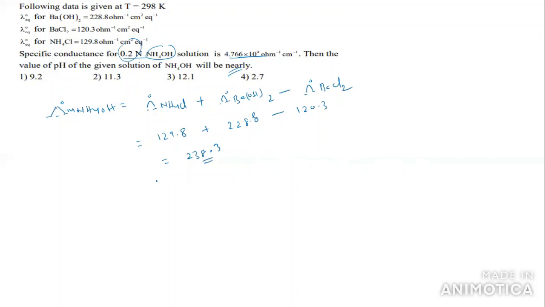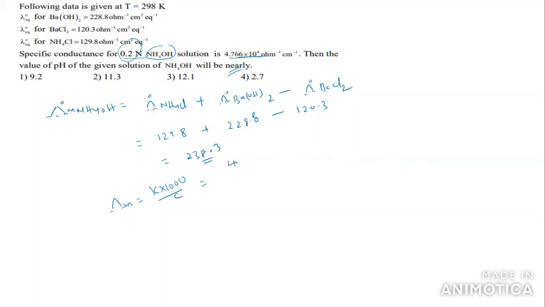So what do you have to find out here? You can find out the value of this lambda. Generally, limiting molar conductivity is equal to K into 1000 by CV1.